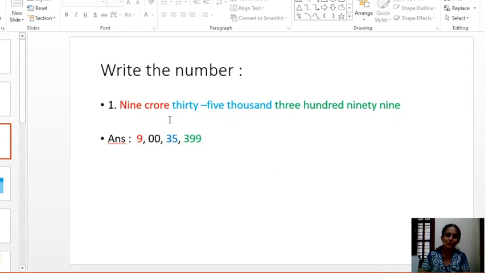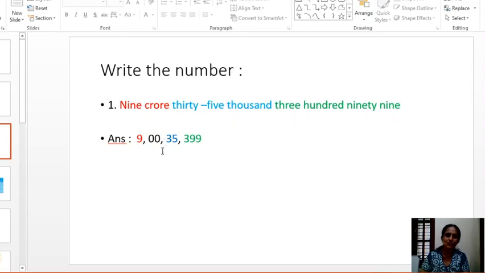9. It is in crores period, crores place, right? Crores period consists of 10 crore and crores place, 2 places. But they have mentioned 9 crore. Write 9 crore. Insert the comma. Lakhs period is silent here, so you write 00 for lakhs period.